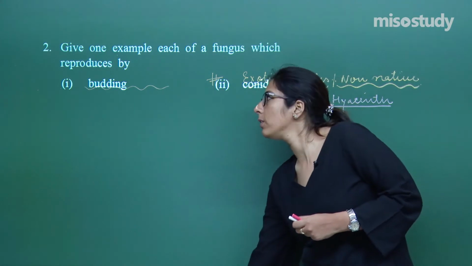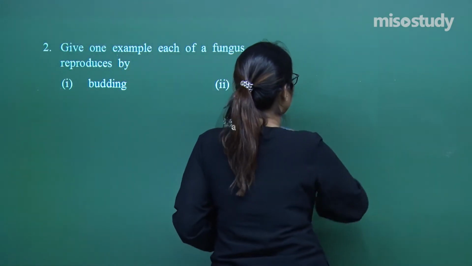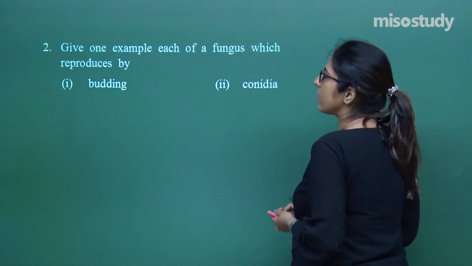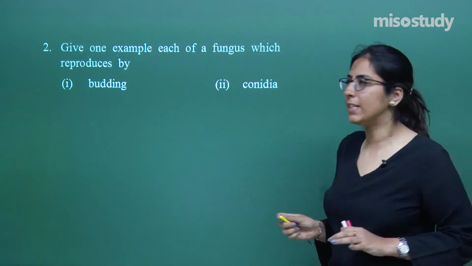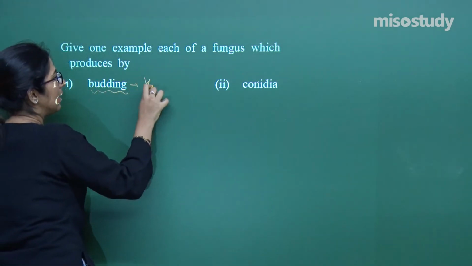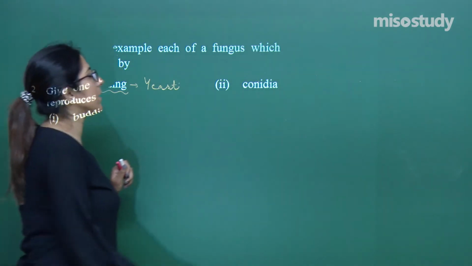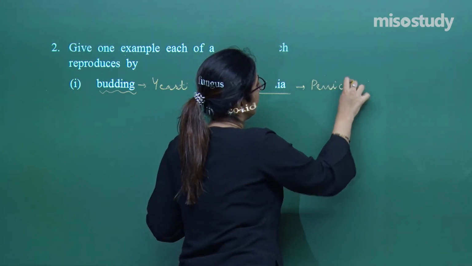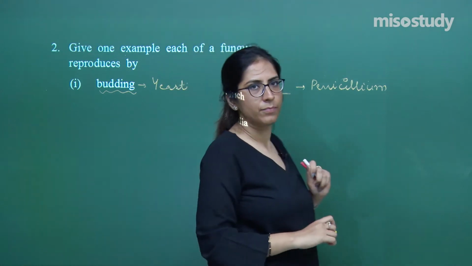Now let's talk about question number 2. Question number 2 is again of 1 mark. Give one example each of the fungus reproduced by budding and conidia. As per budding, what is the example? Yeast, right? And next is conidia, that is in the case of penicillium.